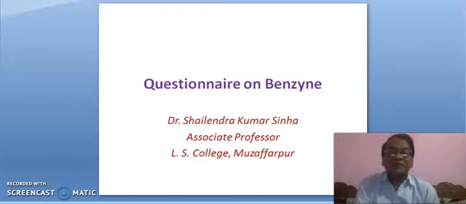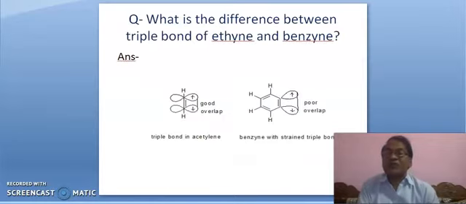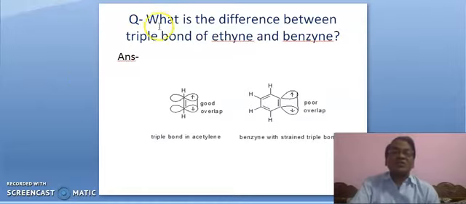Discussing here a questionnaire on benzene. Here we will be discussing some questions pertaining to benzene. First question is, what is the difference between the triple bond of ethine and benzene?